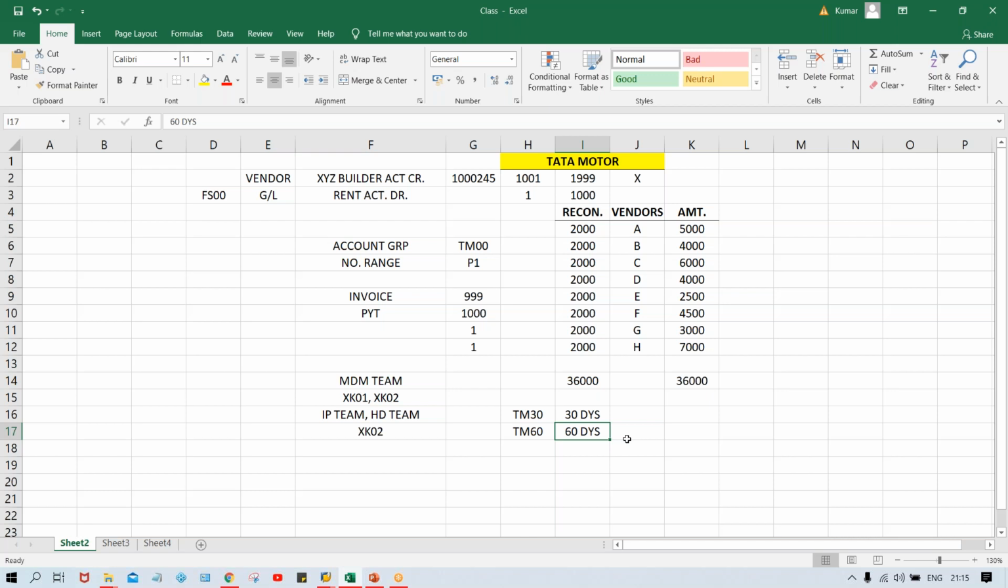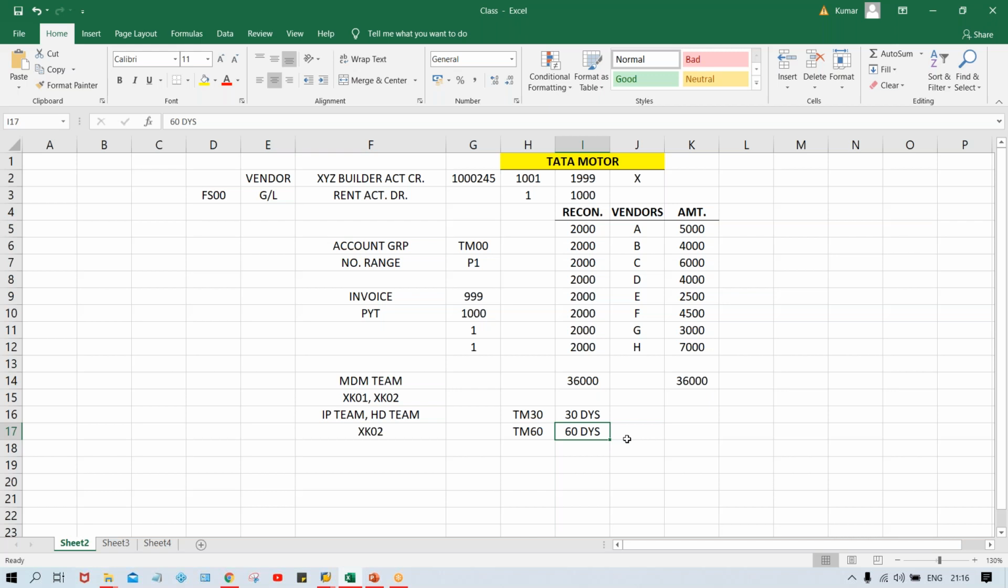Now, because somebody has made the experiment and applied TM60, the vendor is going to get late payment. Late payment in the sense that payment is going to be released after 60 days, because this setting got changed, right? Immediately the vendor is going to escalate because 30 days is done. After that, how many days is the vendor going to wait? Might be 5 days, 6 days, 7 days, 8 days, 10 days. After that, they are going to escalate the matter.